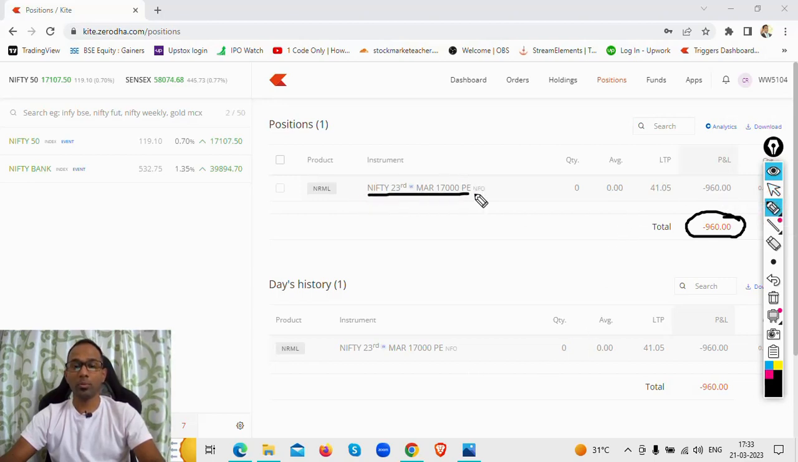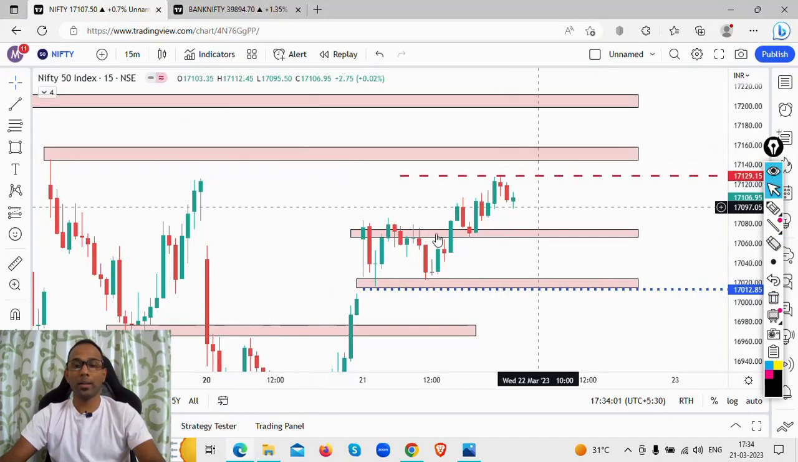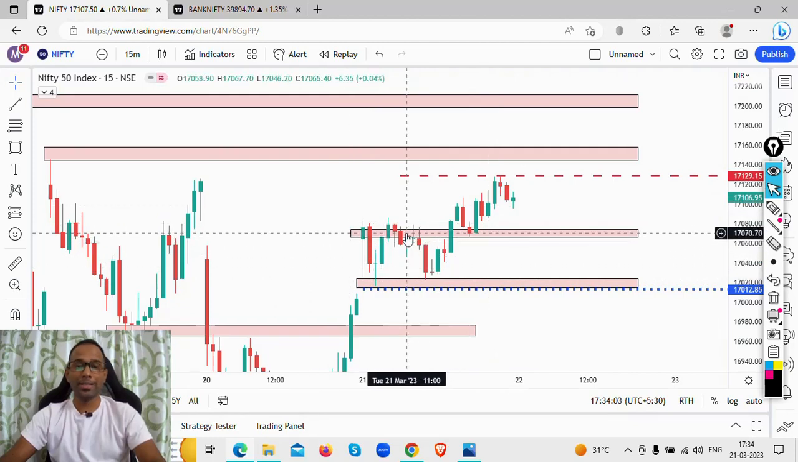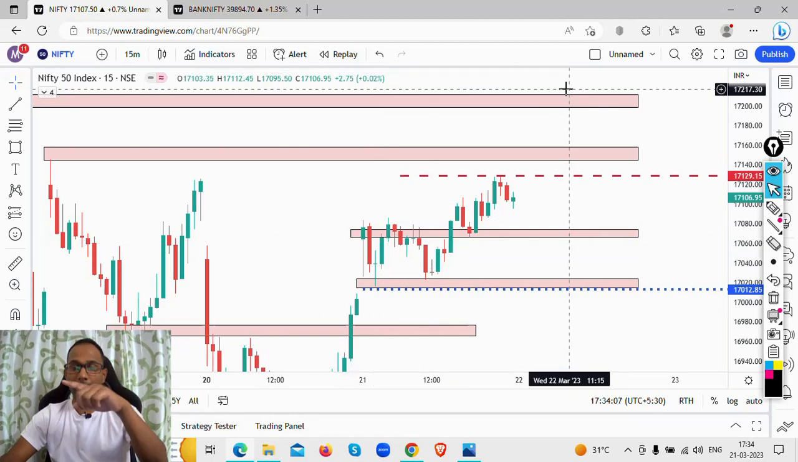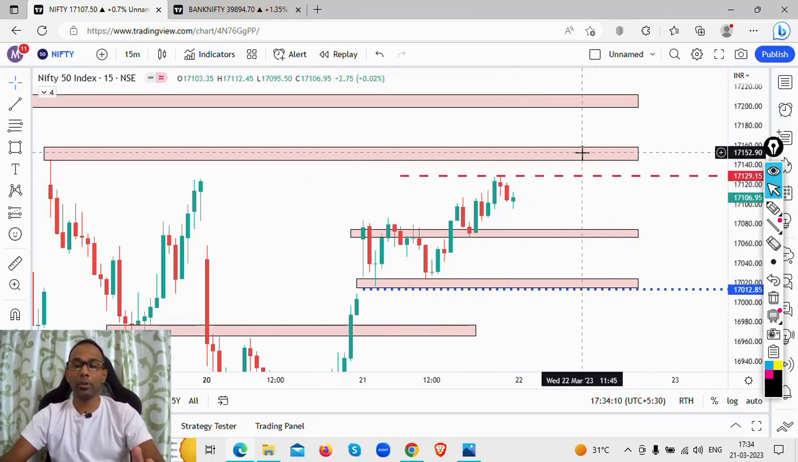Which option did I buy? I bought 17,000 PE, that is Nifty 17,000 PE. I'll explain the logic behind the trade now. Why did I buy 17,000 on the short side? If you remember what we discussed at the start of the video, when we were seeing the price action according to the levels we have marked, or else you can go back and see yesterday's video. I will link it up there, and you can just click on the link.